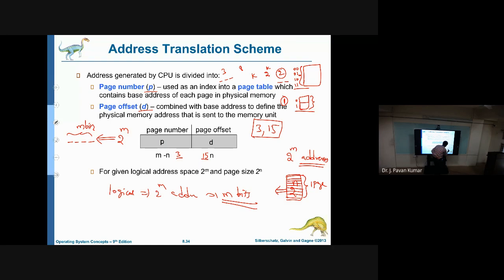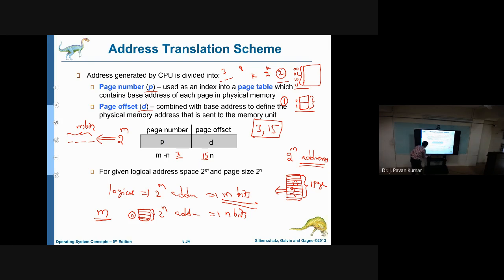How many bits do we require? If we have 2 power m addresses, we require m bits. Similarly, if we have 2 power n, we require n bits. Try to understand: the entire address length is m. Out of this, for each page we have 2 power n addresses. So n bits are required to identify one particular word in a page.